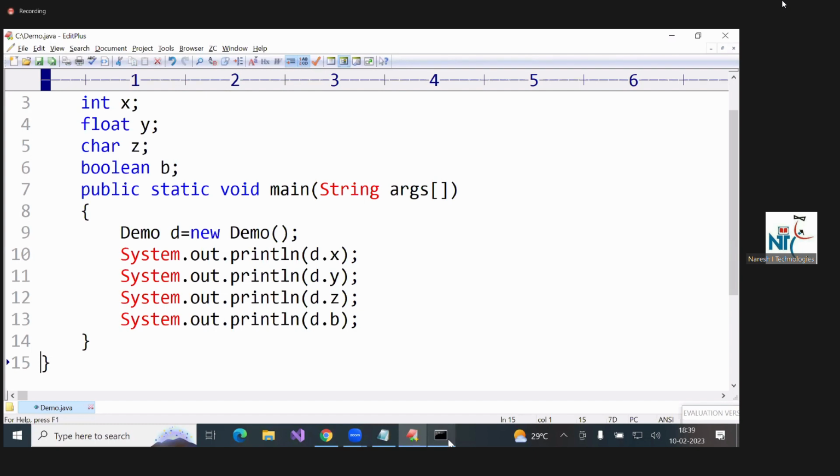These values are initialized by the constructor. Default values are initialized by the default constructor.